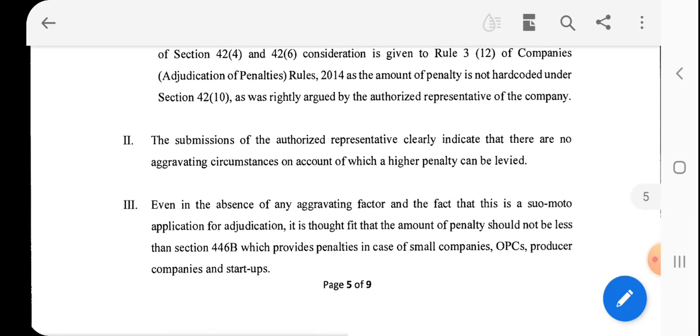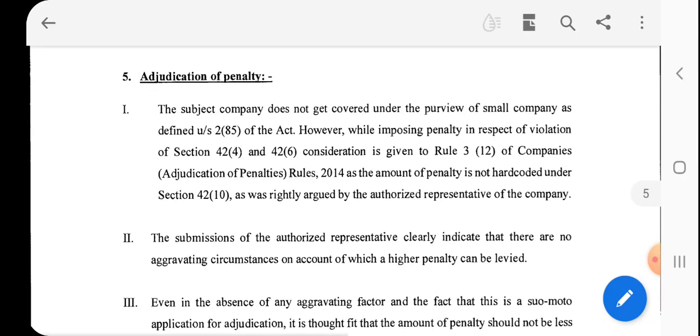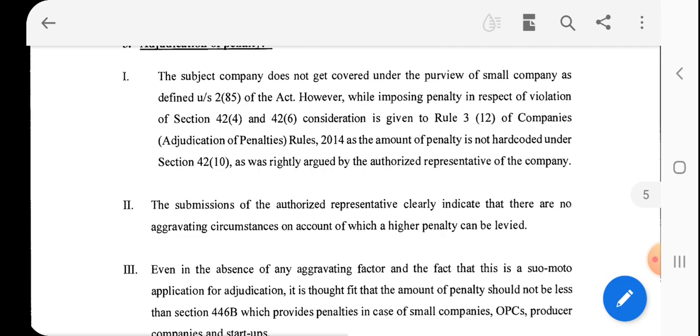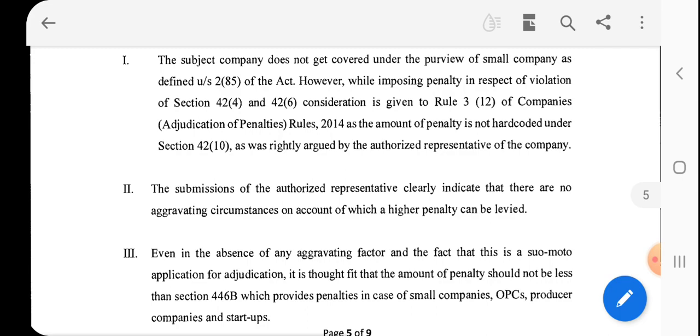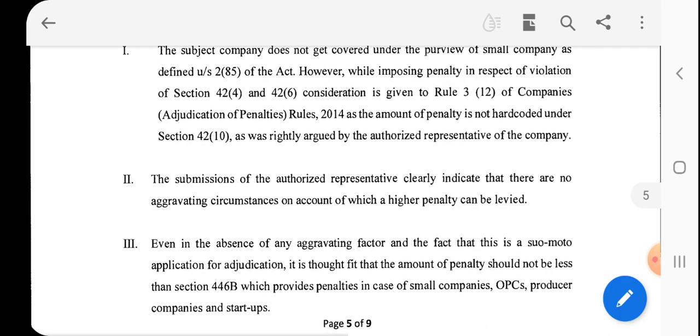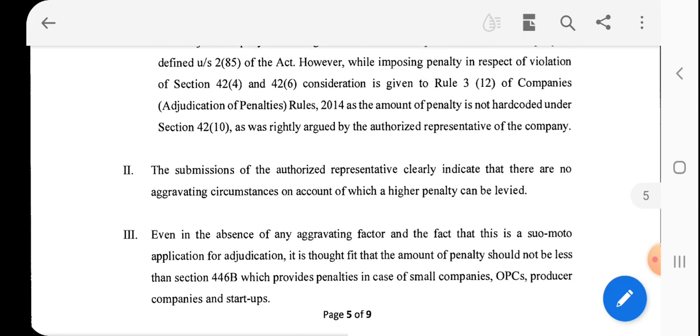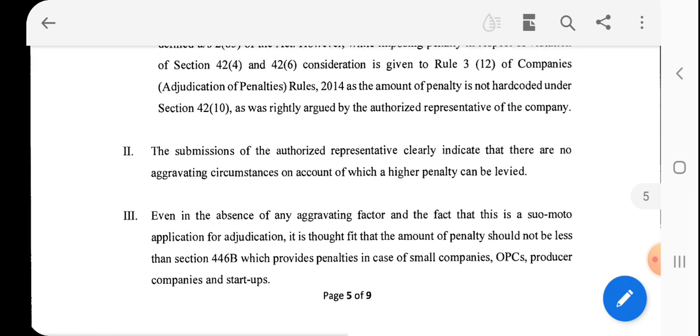in the adjudication order, the subject company does not get covered under the purview of a small company as defined under section 2 subsection 85, clause 85 of the Act. However, in imposing penalty in respect of the violation of section 42 subsection 4 and 6, considering rule 3 and rule 12, the amount of penalty is not hard coded under section 42 subsection 10, as was rightly argued by the authorized representative of the company.